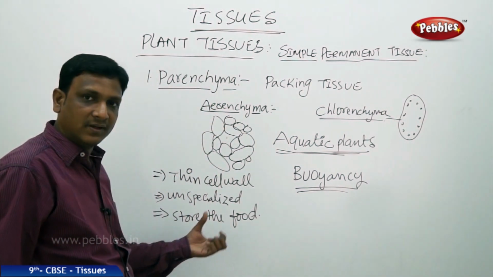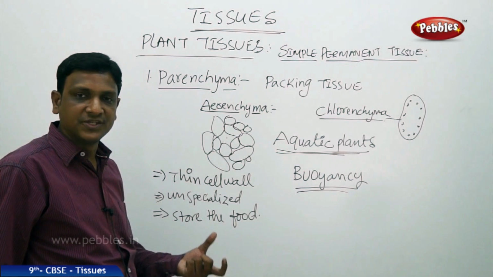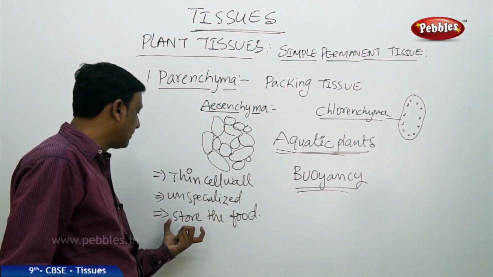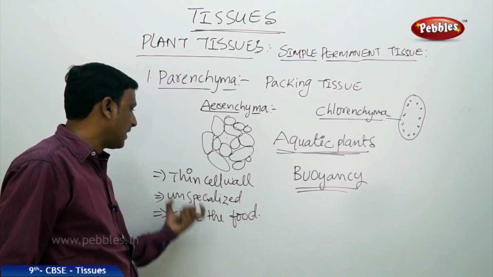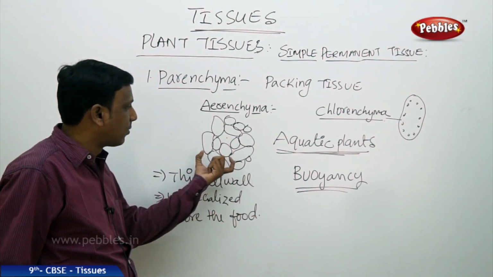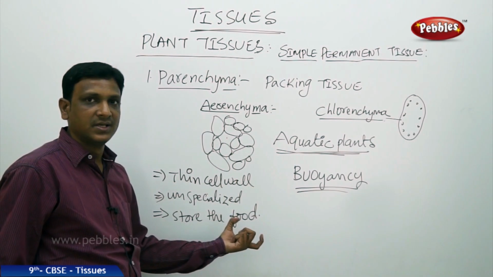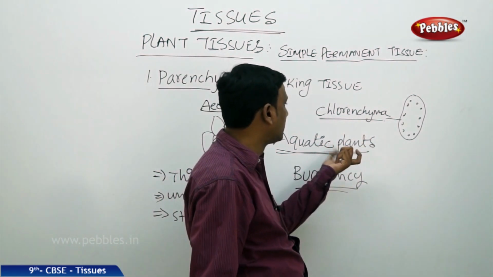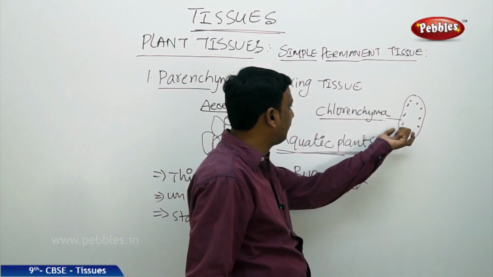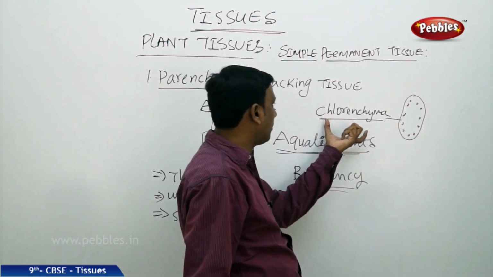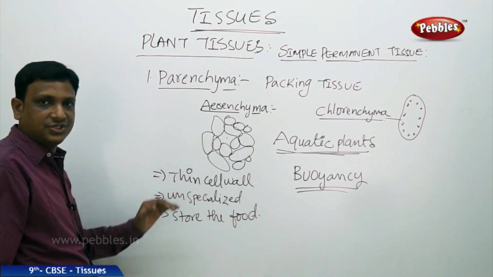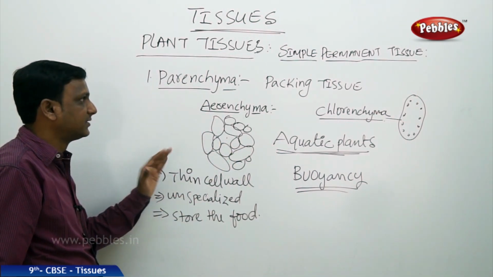So they are found in the roots and stem. They perform certain functions like providing buoyancy to the aquatic plants, and they consist of chloroplast and take part in photosynthesis. And when the parenchyma consists of chloroplasts, it is called chlorenchyma. So this is about the parenchyma, the package tissue of a plant.